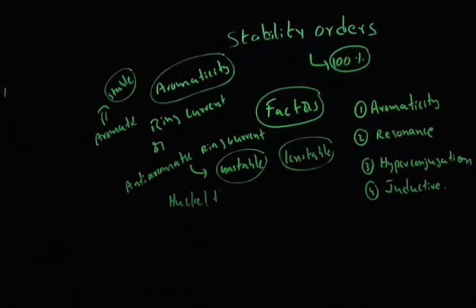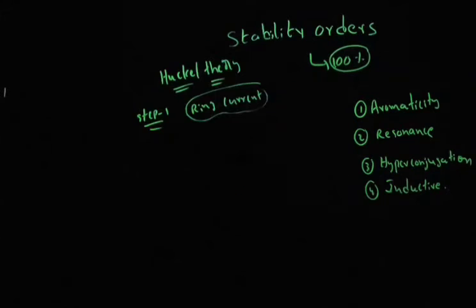Huckel theory of aromatic compounds. First, I am going to explain what Huckel theory is and how it helps to identify the stability order of carbocations. Let's start and see how Huckel theory explains the stability order of carbocation. Step 1 of Huckel theory is ring current. You should know whether a compound contains ring current or not.